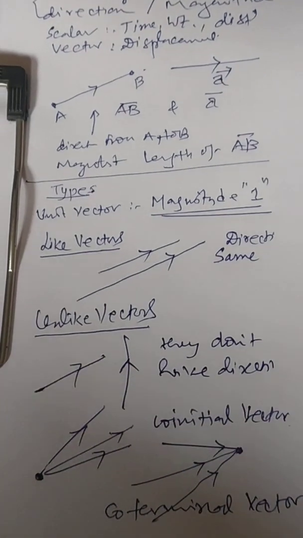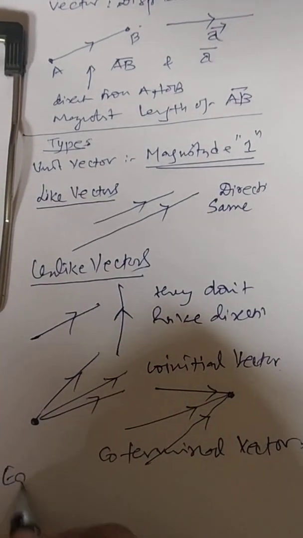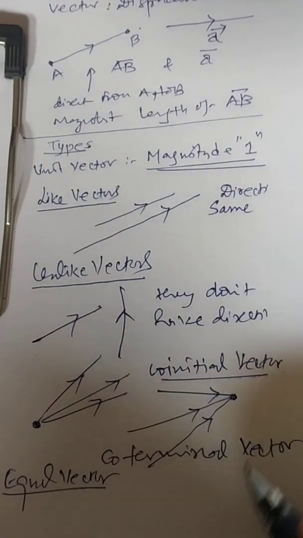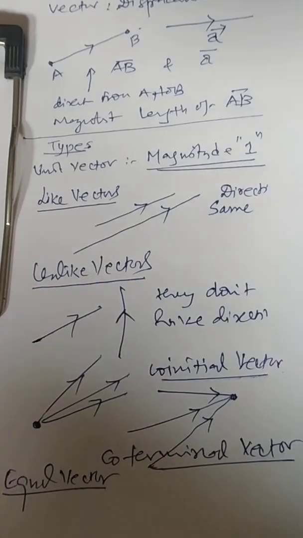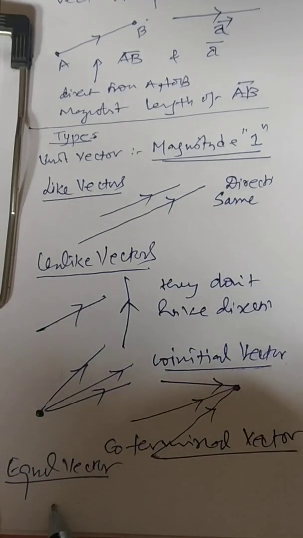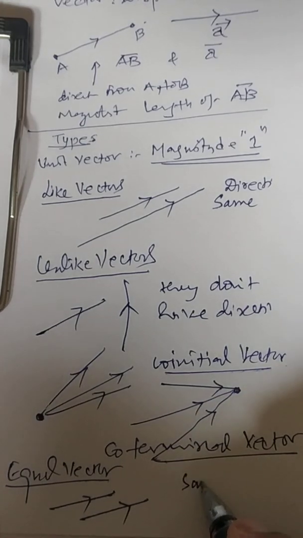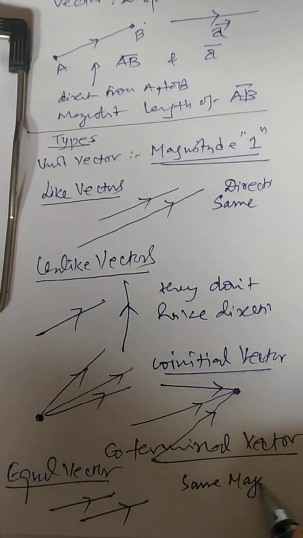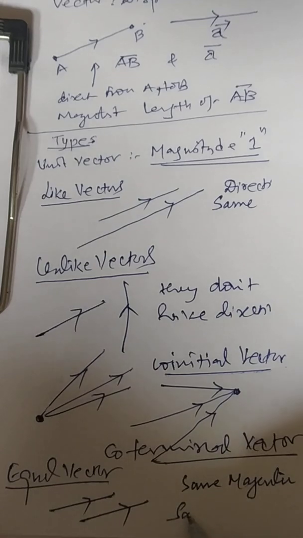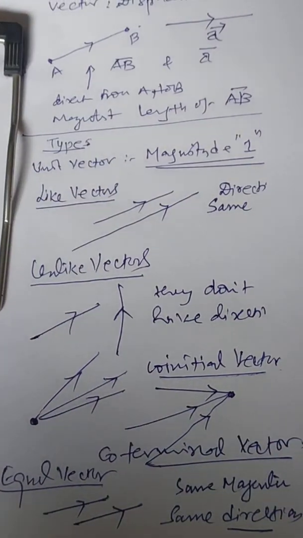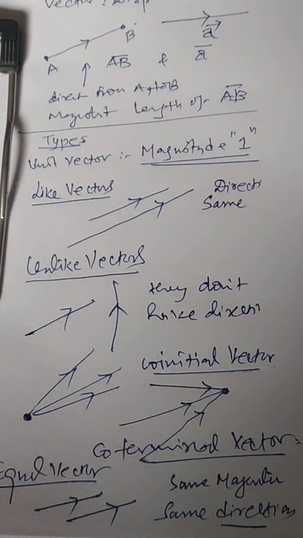Now one more term I should talk to you about, that is equal vector. Two vectors are said to be equal if they have the same magnitude as well as the same direction. Remember this: they should have the same magnitude and the same direction. Then that is called equal vector. Till here it is okay.